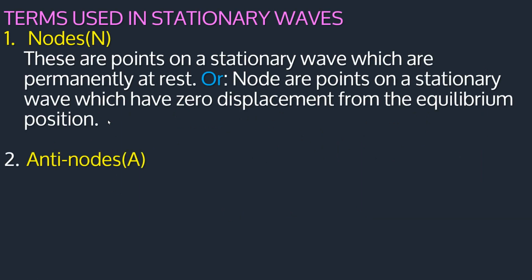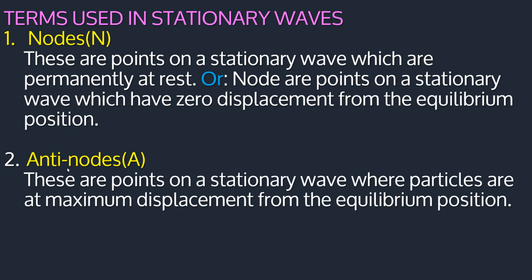Number 2, antinodes. You can just ignore this hyphen. It's just antinodes. So an antinode is a point on a stationary wave where particles are at maximum displacement from the equilibrium position.